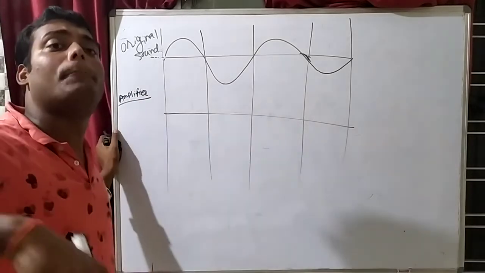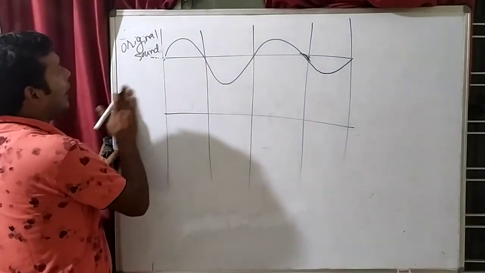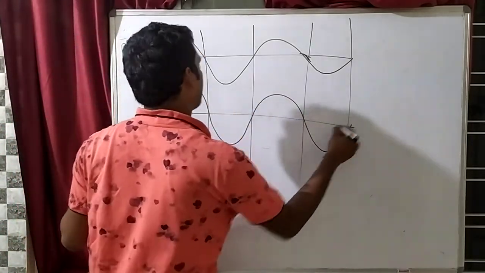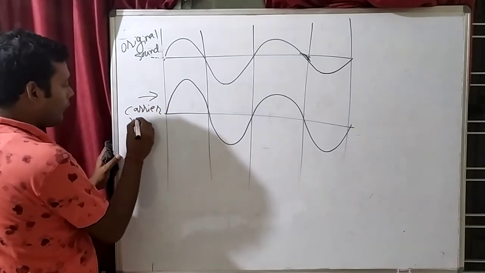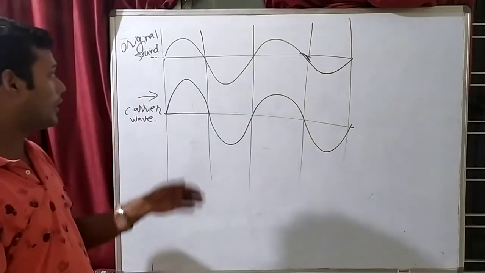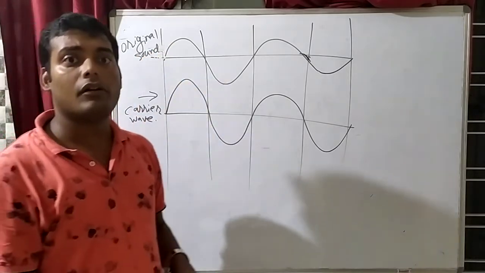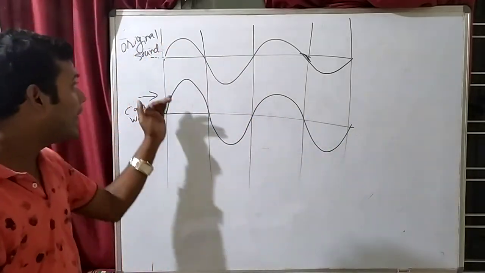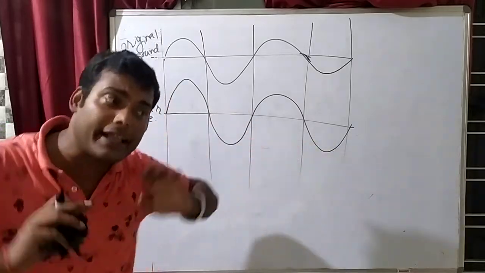Amplifier means that which amplifies. That means that which increases the amplitude of the wave. That means I will give a second wave here. What is the purpose of the amplifier? See, this wave is known as the carrier wave. So what will the amplifier do? The amplifier will generate another wave that is known as the carrier wave, and the carrier wave will carry my original signal. What will happen? The carrier wave will carry my original signal. So this carrier wave carries the amplitude of my original signal forward.